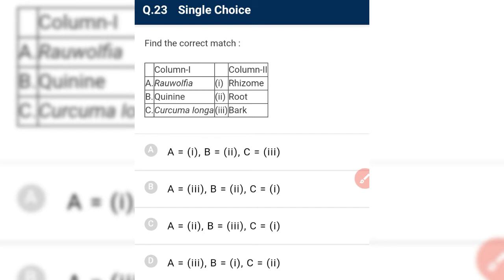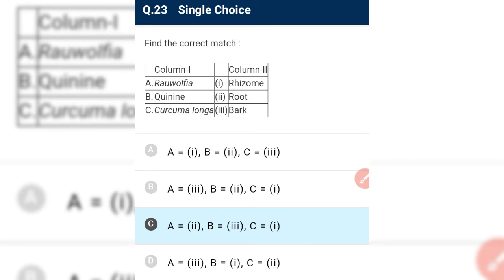Okay, find the correct match. Rauwolfia vomitoria. From its root we obtain the active substance known as reserpine, which has great genetic diversity. A is matched with 2. We have only one option with A2, so it is the required answer.